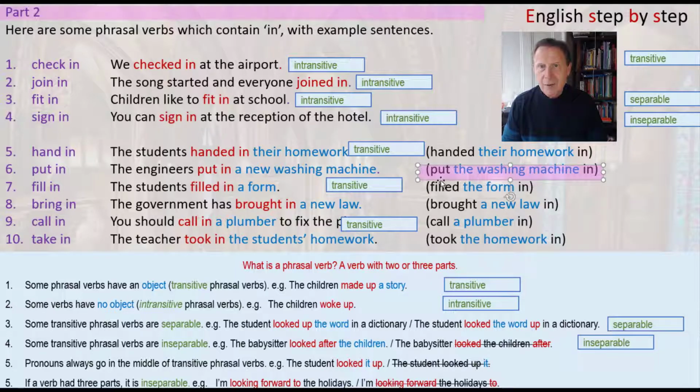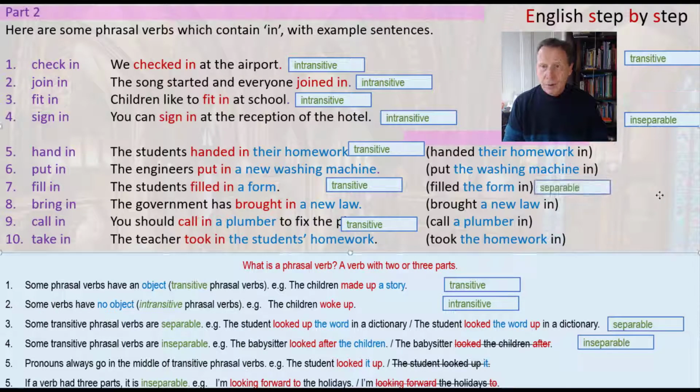Next example, filled the form in, brought a new law in, call a plumber in, took the homework in. So these are often called separable phrasal verbs, and all of these examples are separable because you can put the object in the middle before the second part of the phrasal verb.